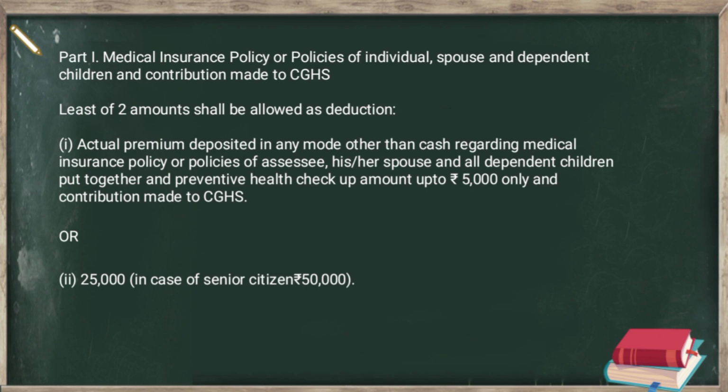This deduction is available as follows: the actual premium deposited in any mode other than cash regarding the medical insurance policy of the assessee, his or her spouse, and all dependent children put together, and preventive health checkup amount up to rupees 5,000 only, and contribution made to the central government health scheme, or rupees 25,000, and in case he is a senior citizen, rupees 50,000. Whichever is less from these 2 points shall be allowed as deduction under section 80D.